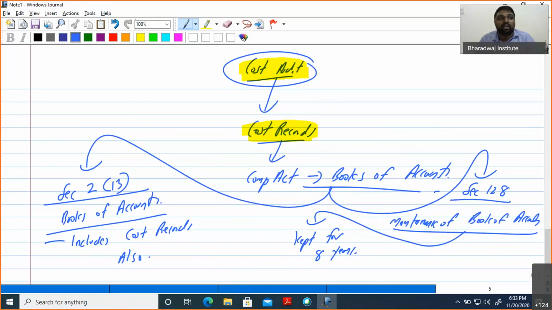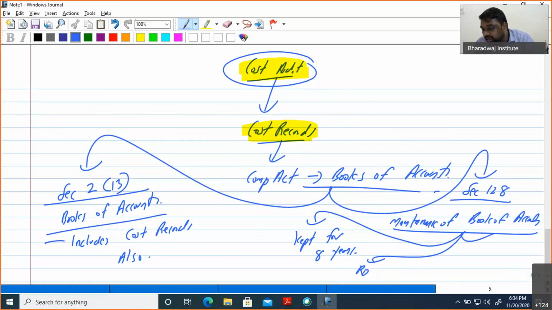They will ask one question: X and Y company is maintaining cost records only for 4 years, or from so and so years. Whether it is as per the rule, is it correct or not? You have to understand that cost record is also books of accounts, so it has to be kept for 8 years. Generally it will be kept at the registered office, or be available during office time.